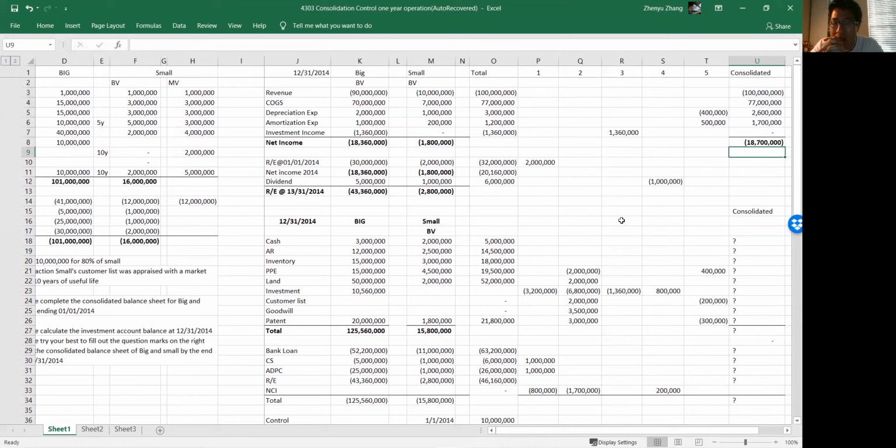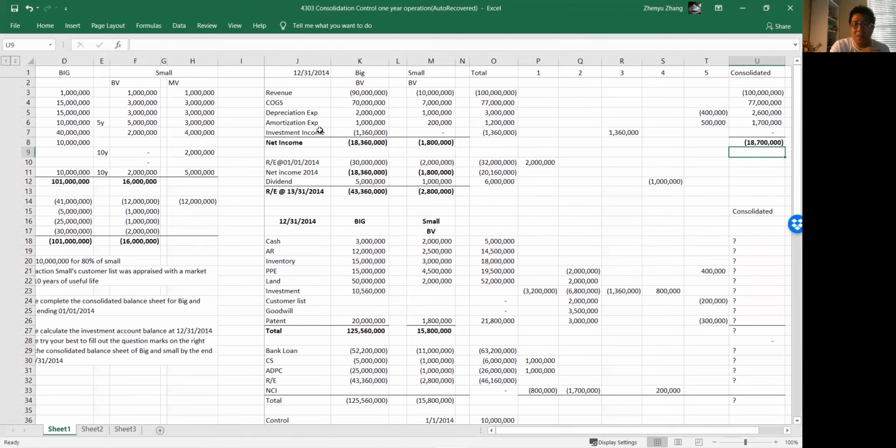$18,700,000. Why 18,700,000? If we recall that we know that investment income, let's take a look at it here. We know that 80% of income was from BIG's perspective. BIG claimed 80% of the total income Small made. So it's going to be